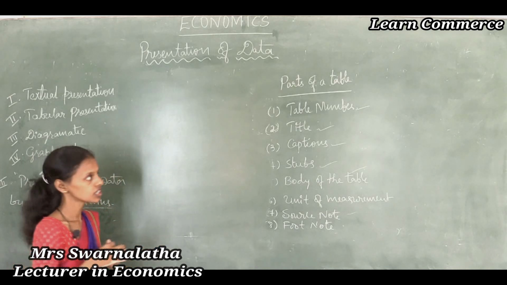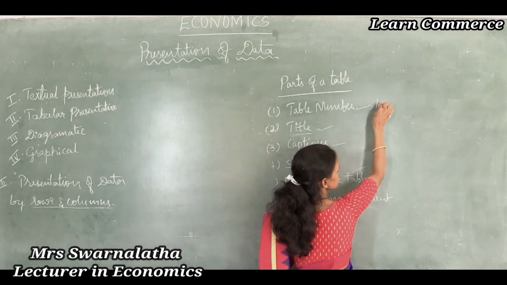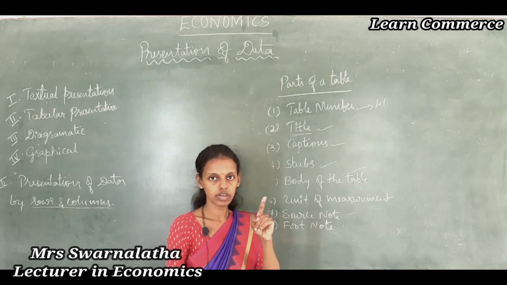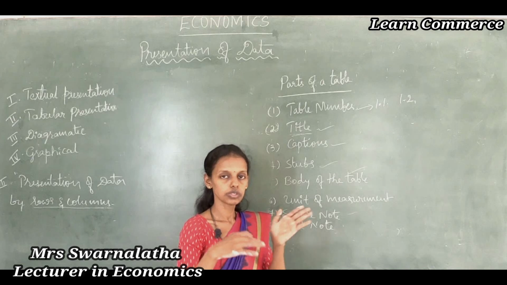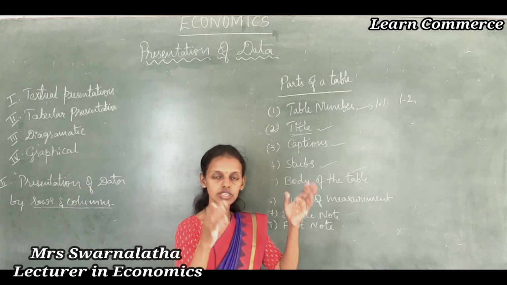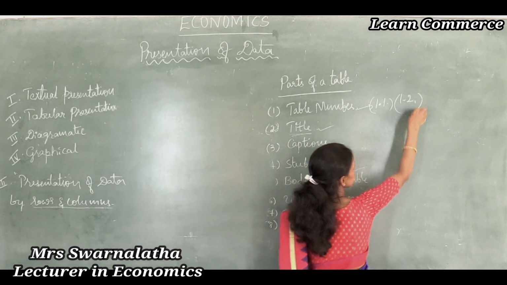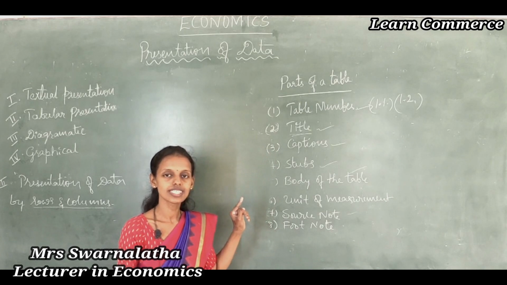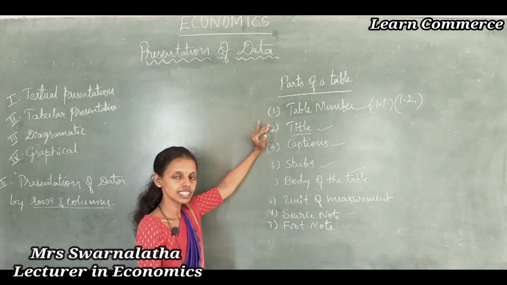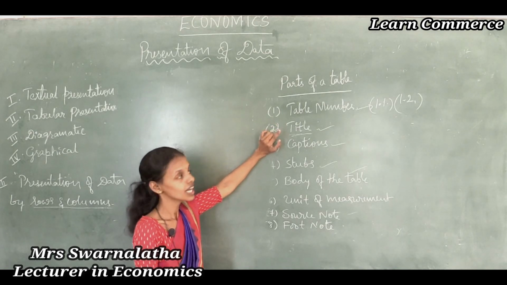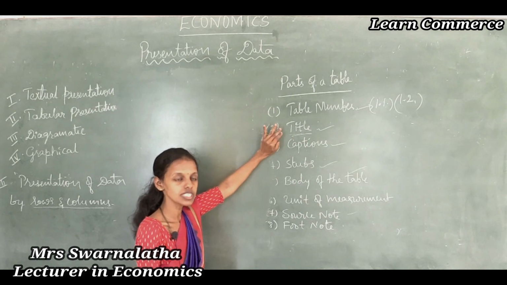Why is the title needed? The second one is title. For example, table number 1.1 is the table number for table 1, 1.2 is the table number for table 2, like that. 4.1, 4.2, 10.1, 10.2, whatever table you are going to do, like that you are going to give the table numbers. Table number is very essential to understand the table. By seeing the table number, one can identify the table. It makes identification very easy. For identification purposes, table number is required.